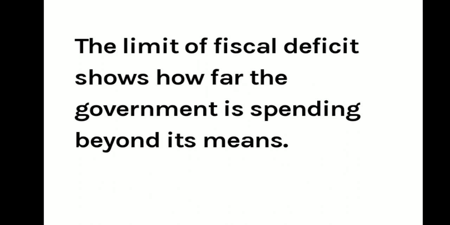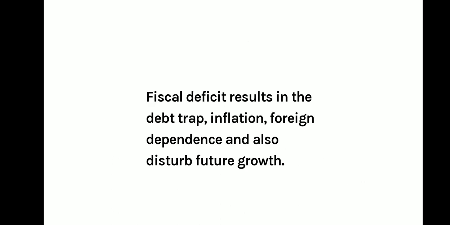The limit of fiscal deficit shows how far the government is spending beyond its means. Suppose if governments are spending more and more, it is an alarming sign for the government, and if they do not stop, they might run into loss of economy. Fiscal deficit results in debt trap.